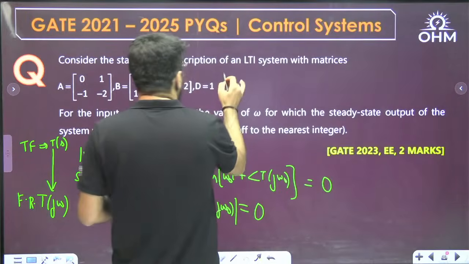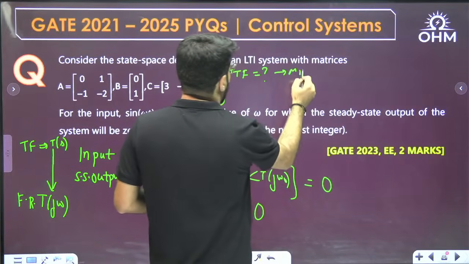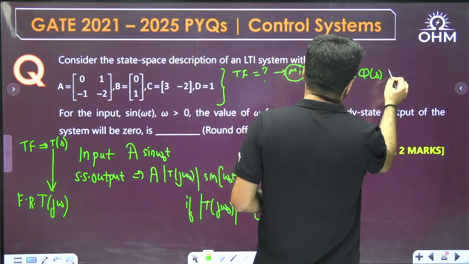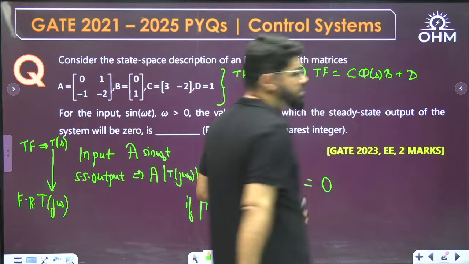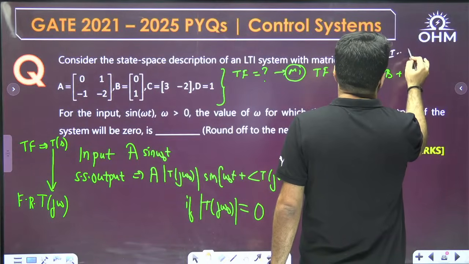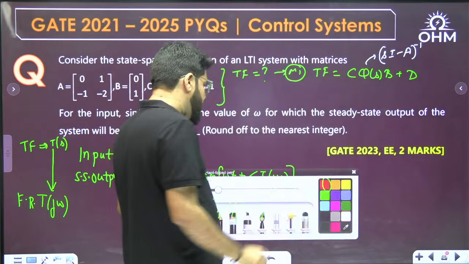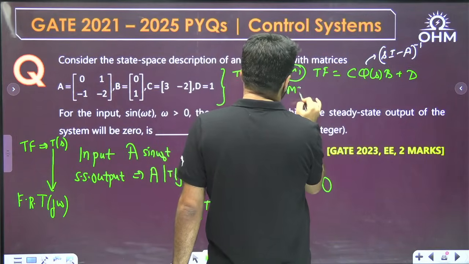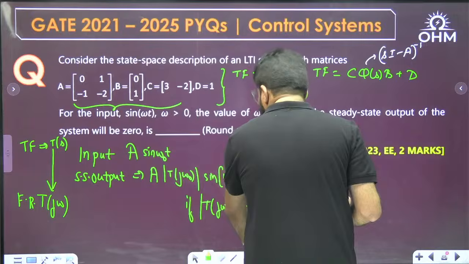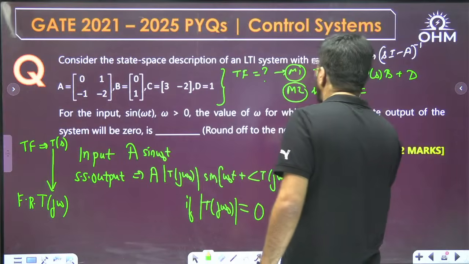Okay, now given the state space model, transfer function, method number 1, general formula. The transfer function is given by the formula C phi(s) B plus D matrix, where the phi(s) matrix is given by (sI minus A) whole inverse. Okay, now here specifically method number 2 I will apply, because the given arrangement of the matrices A, B, C suggests that this is a CCF form. Here you are given controllable canonical form.